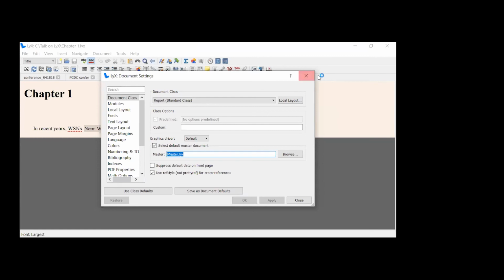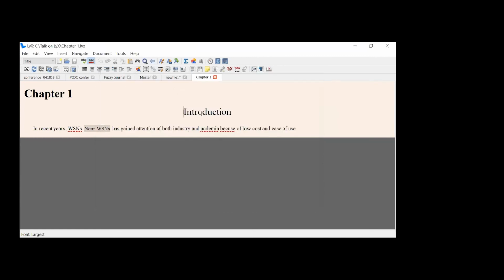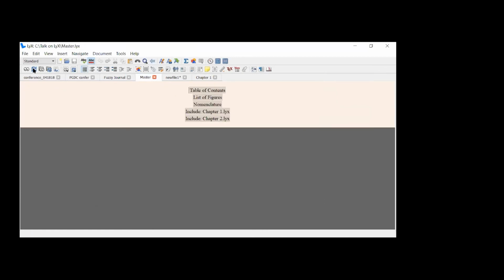If I change the setting in the child document, in chapter 1, the same applies to chapter 2. In chapter 2, you have to set the master file, whatever your master thesis file is. So when you generate a PDF for this, you will get the table of contents, list of figures, nomenclature, and whatever. Let me generate the PDF to show how a thesis will look.